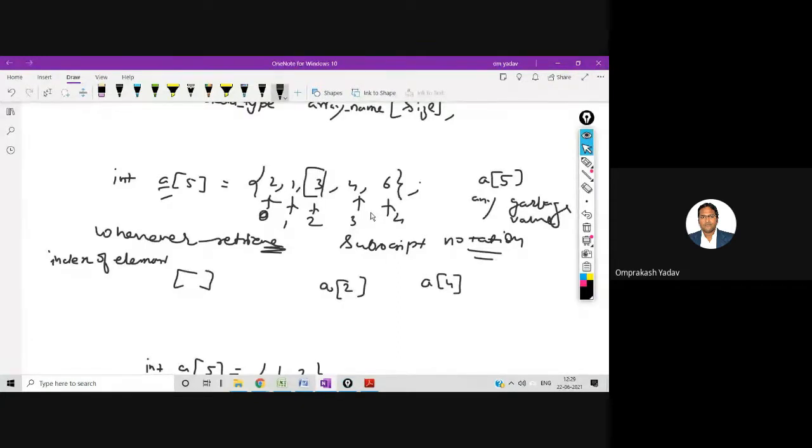So it will never warn you. As a good programmer, you from your side should be able to judge and see that you are not accessing any elements beyond the array size. Okay, and all these things are designed so that the language will be faster, right? Otherwise, suppose I am trying to access a of 5 and it tries to do all the checking of whether it's going beyond the boundary or not, then it becomes a little bit slower, right?